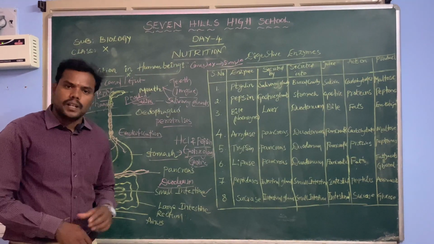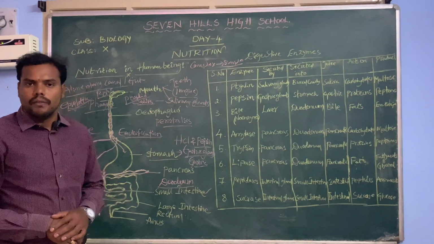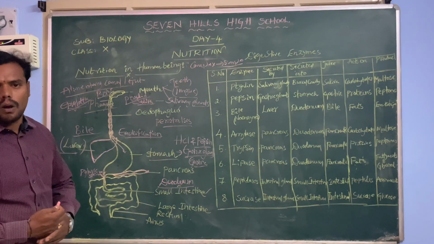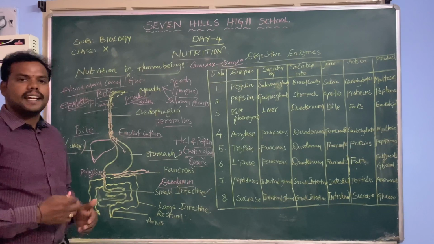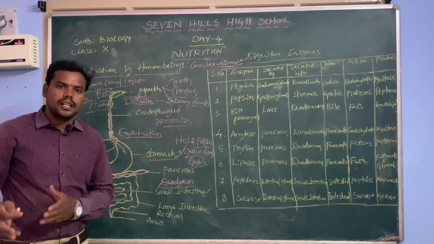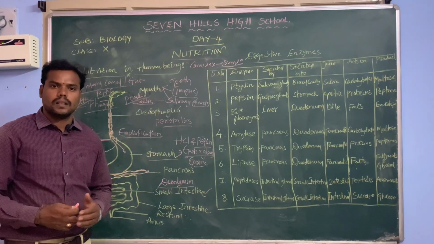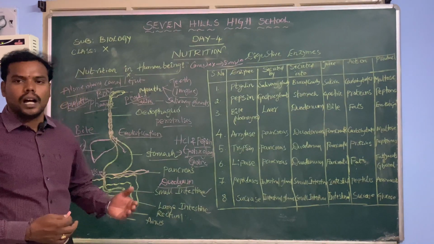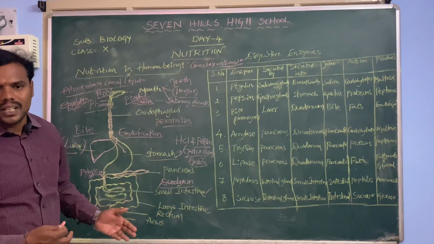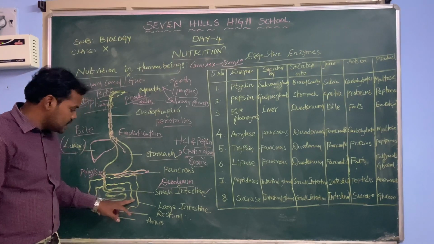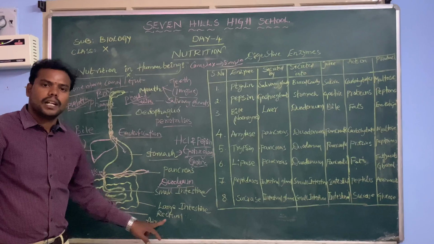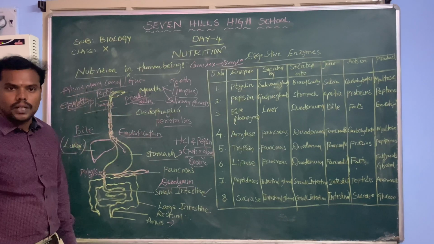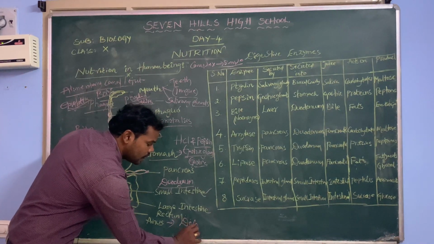From the small intestine, the digested food enters the various parts of the body and undigested food is sent into the large intestine. In the large intestine, a reabsorption process takes place. In that undigested food, if there are any useful substances, they will be reabsorbed back, and the unwanted and undigested food is sent on. From there, it is sent into a structure called the rectum. From the rectum, it is sent into the anus. It is through the anus that undigested food is sent outside. That is the process we call defecation.